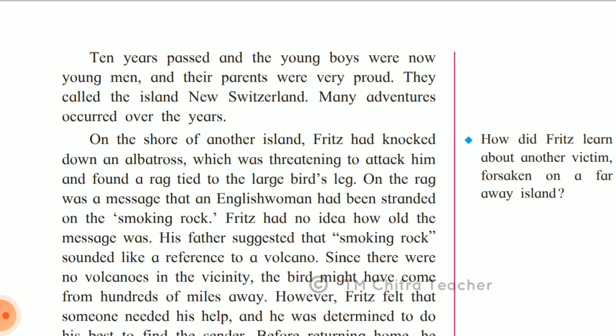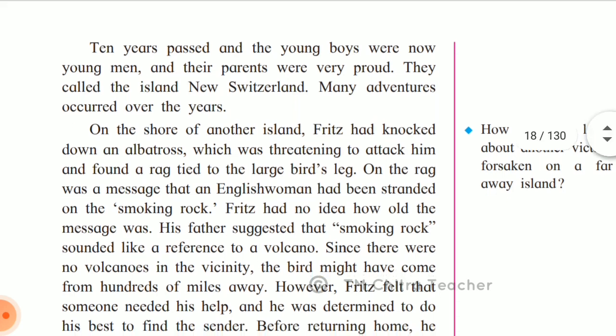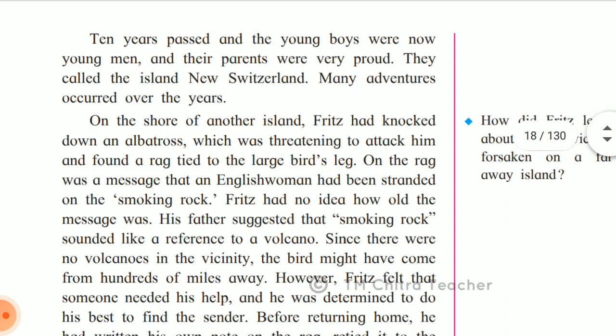Many times there was a risk they would have taken by living in that region, because survival was very difficult on that island, because there was no other human being living other than William's family. And they had 2 dogs, they had a jackal as their pet animal, they had a monkey as a pet animal. Other than that, they don't have any life existing over there as their close ones. So they named the island New Switzerland.